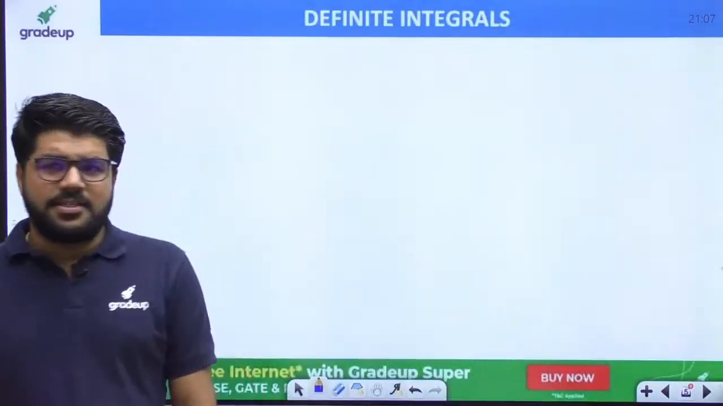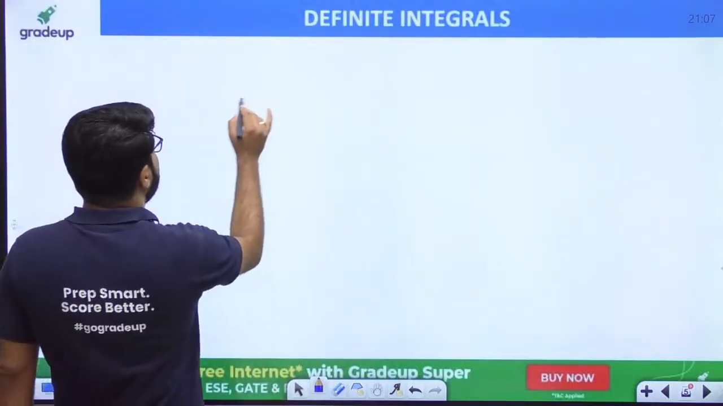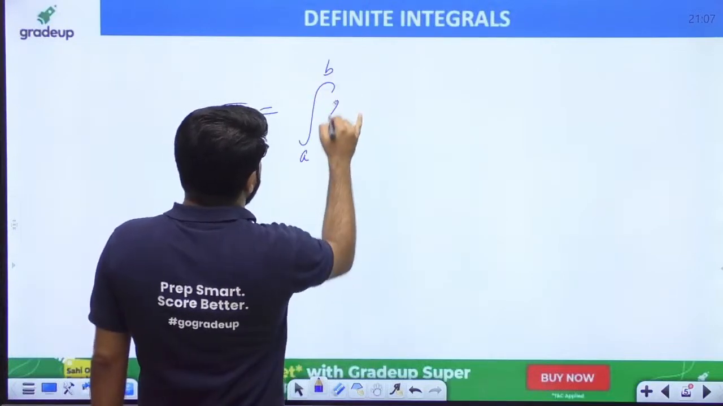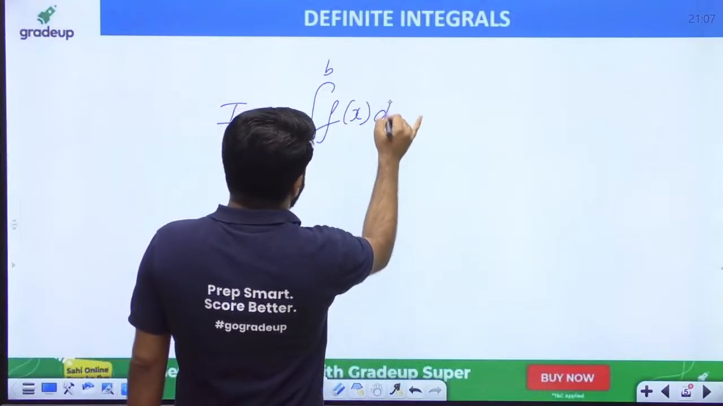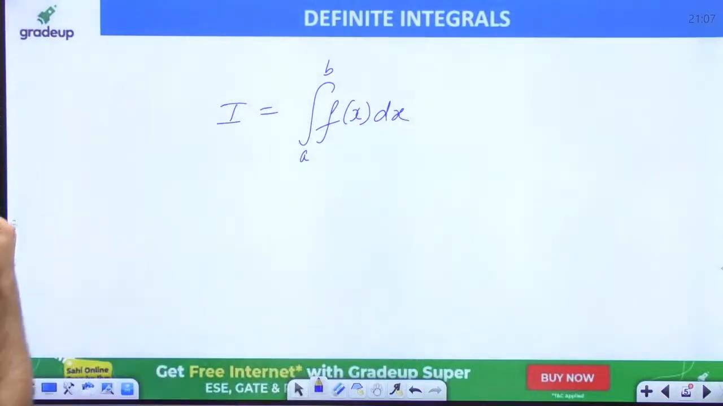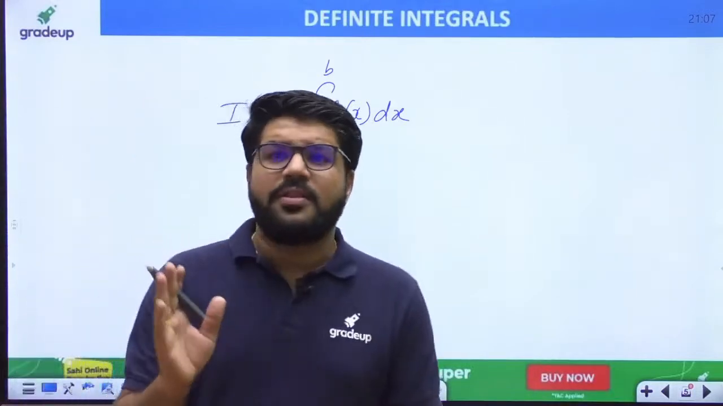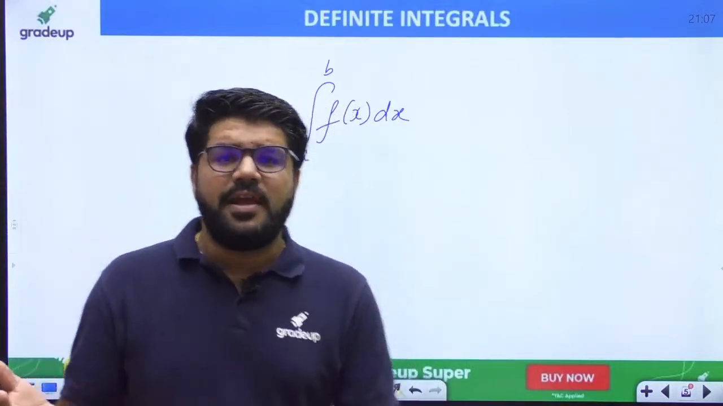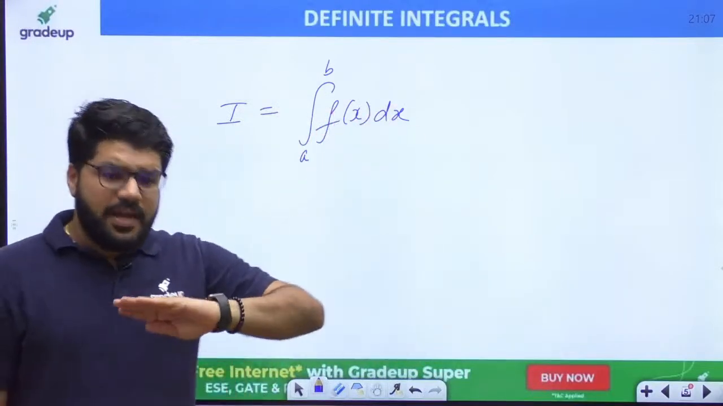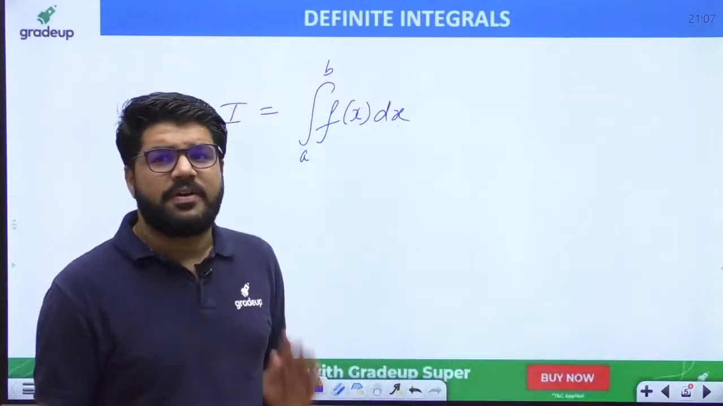So let's get started guys. As you know, we define the definite integral as the integral of the form integral a to b f(x) dx, where we are considering x right now only on the real axis, because in general we can also talk about the definite integral of complex functions. Definite integral of complex functions will be discussed later on when I take complex function cases.